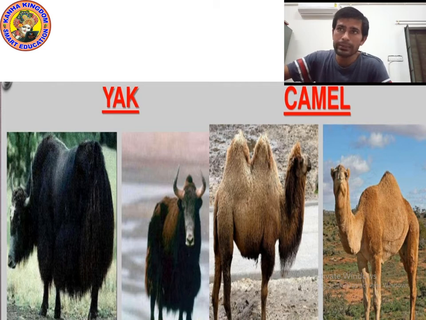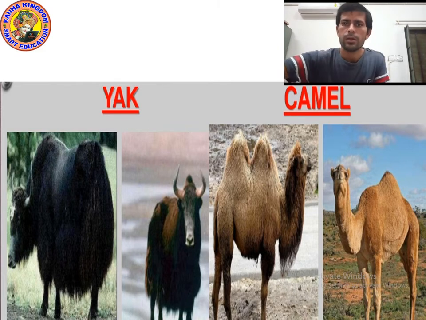The hair of yak and camel we call fur also. To cut it we use different things. Yes, we use cutter, comb, and scissors to cut. Different kinds of animals are found in different countries.